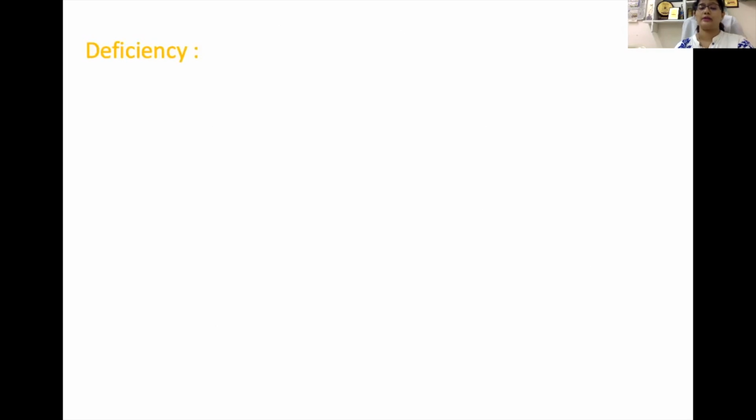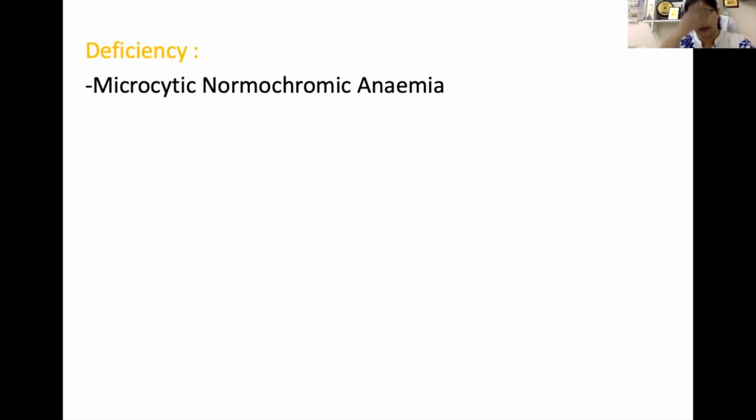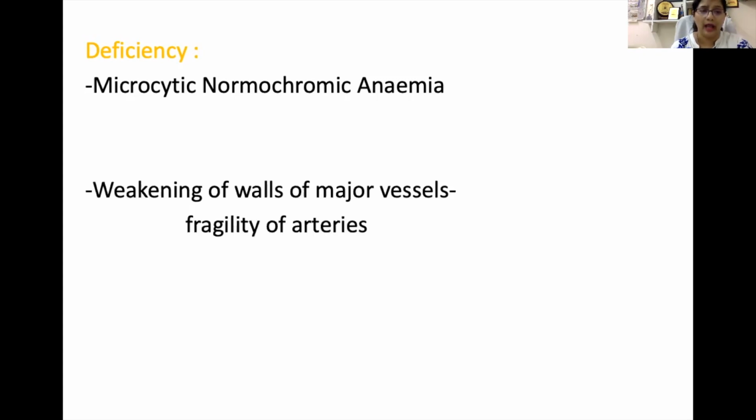Now let's see the deficiency disorders of copper. There is anemia, but it is a microcytic normochromic anemia as the iron content is proper. That's why only the cell size of the RBC is reduced, but its pigmentation is proper. If iron deficiency is also associated with it, then it becomes a microcytic hypochromic anemia.